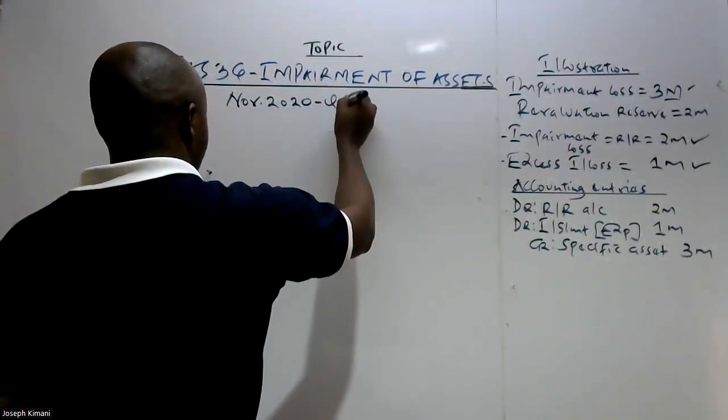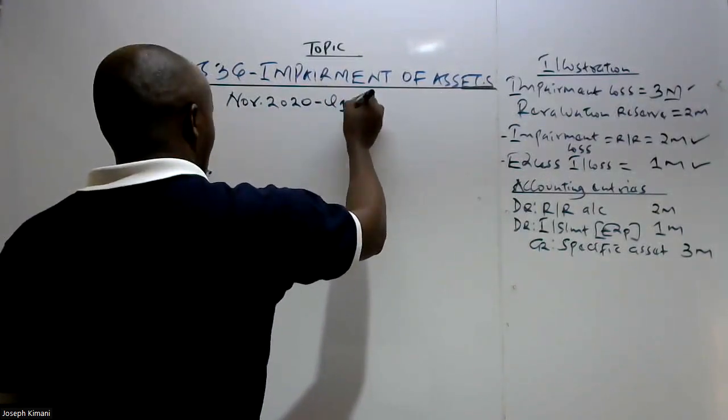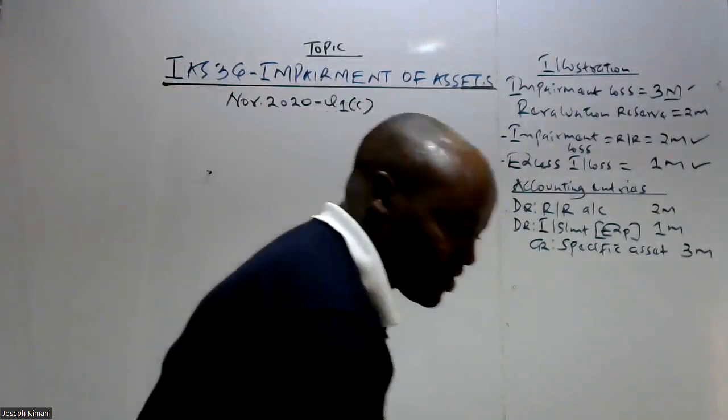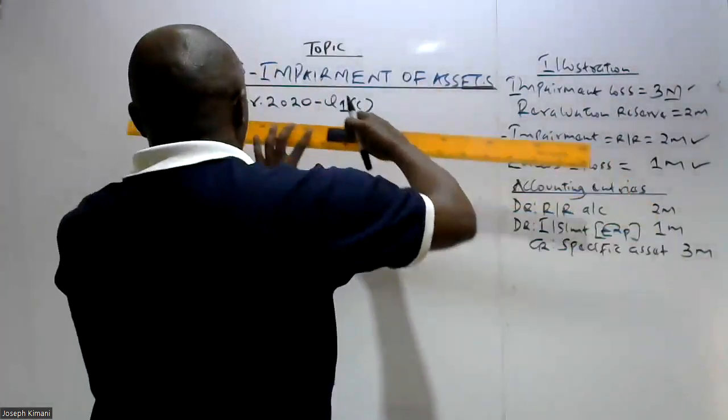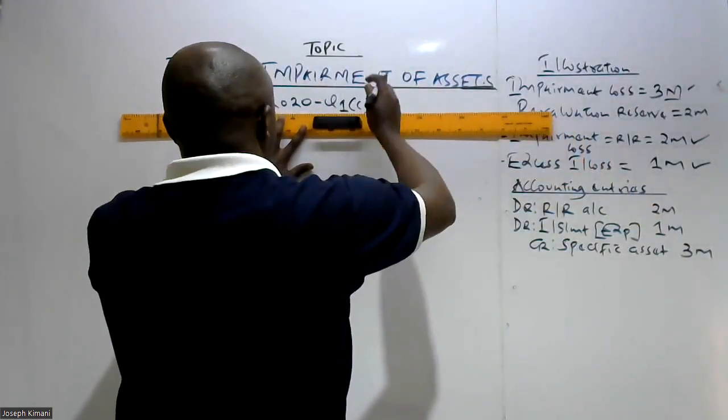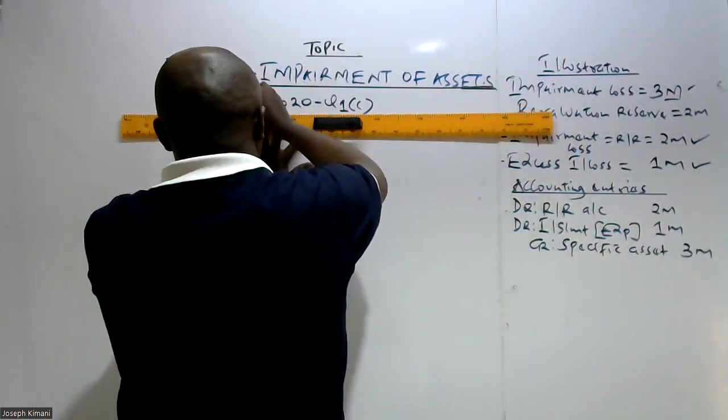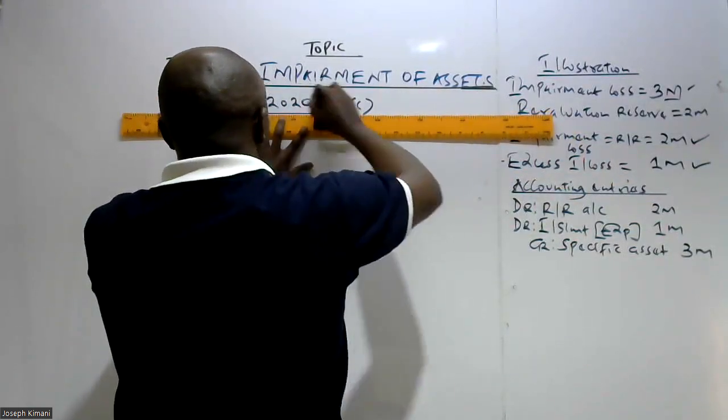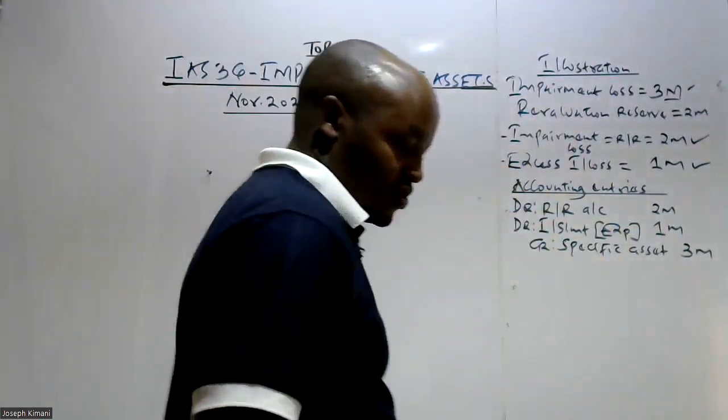This is question number 1C, testing this topic of impairment. First of all, I want us to go through that question so that we can understand how we determine the impairment loss of an asset.